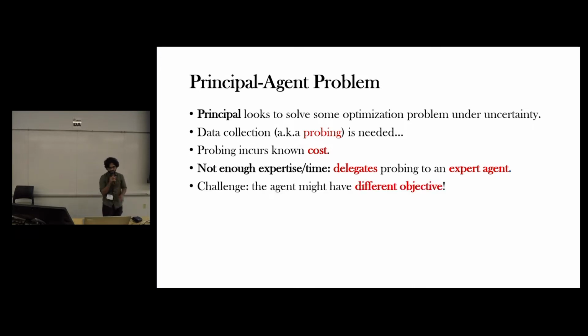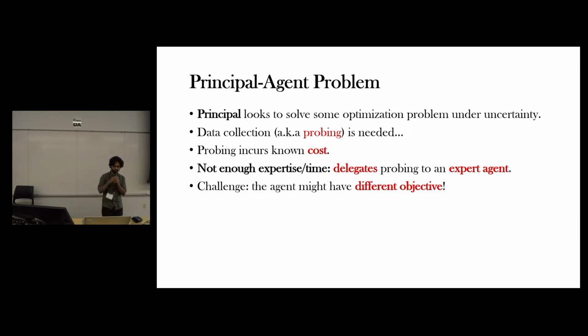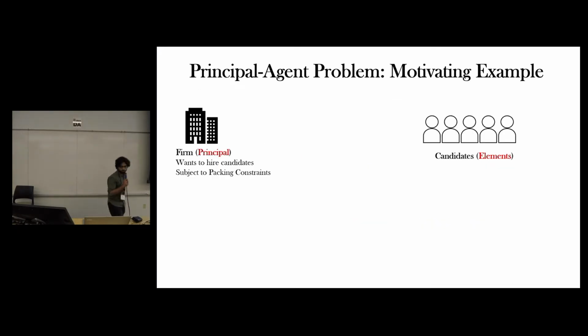However, the agent might have a different objective function that they want to maximize, and therefore, they probe the elements and solve this optimization problem that maximizes their objective. So the question that we ask in this work is, how can the principal incentivize the agent to maximize the principal's utility? So let me motivate this abstract model that I described using this simple example.